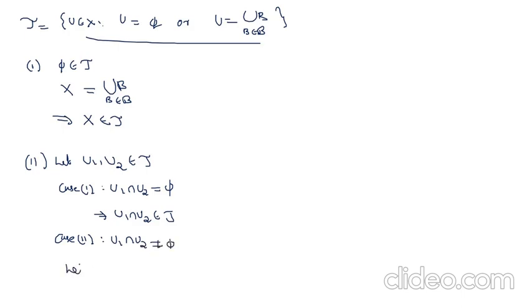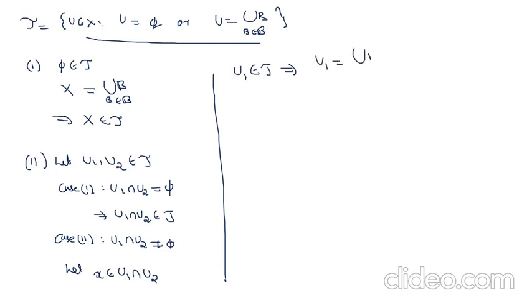So let X belong to U1 intersection U2. Now, U1 belongs to tau implies, by the definition of tau, U1 can be expressed as union of some members of B, some union of Bi, Bi belongs to B, and X belongs to U1 means X belongs to this union of Bi.